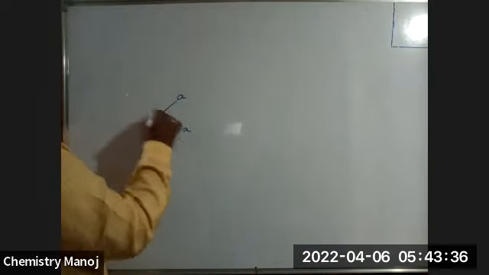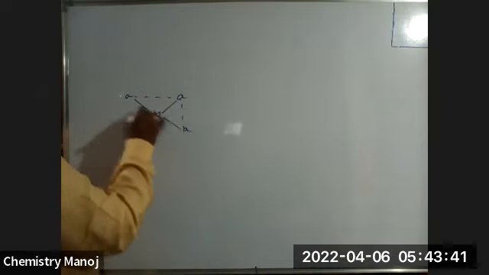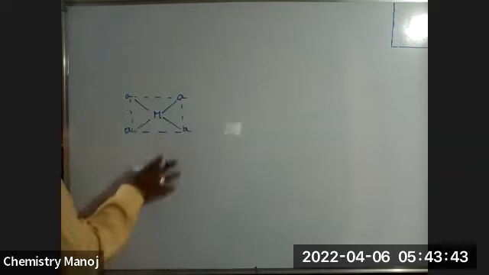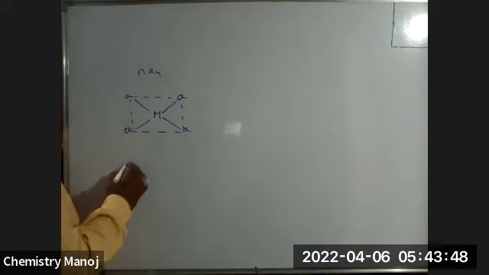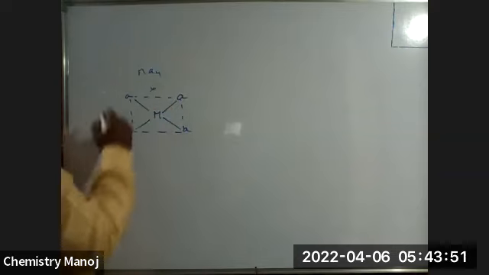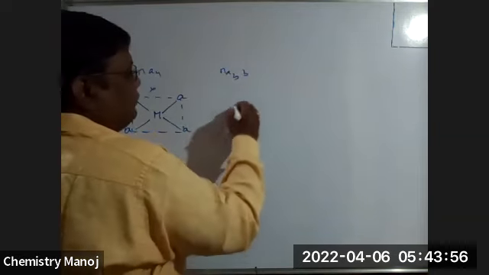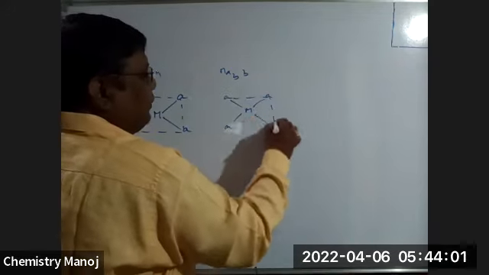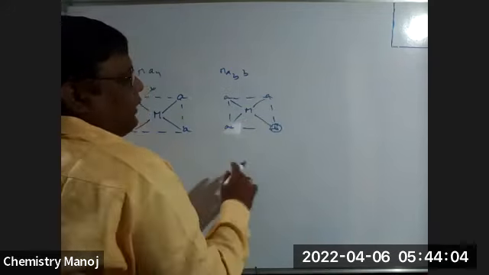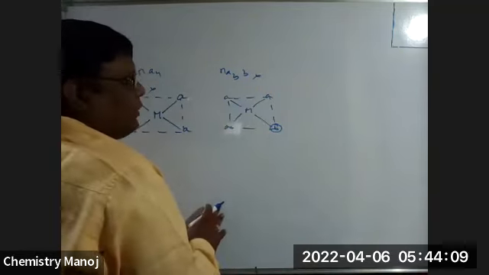Coordination number 4 means metal, A, A, A, A. Square planar complexes. Already you know which is cis, which is trans. All these atoms are, that is MA4 type complex. No one is cis, no one is trans. It has no cis trans isomerism. MA3B. Here also only one B is there. It is not possible to explain whether it is cis or trans. It has no cis trans isomerism.